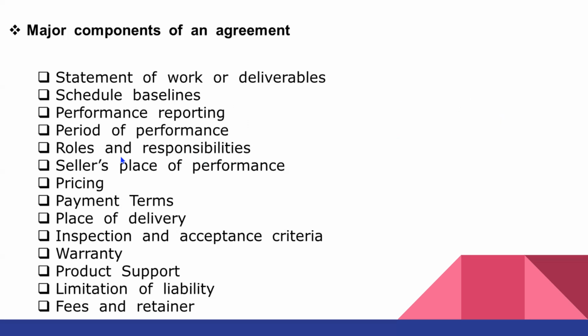Roles and responsibility, of course, this is very important. And if there are several contracts, then we have to make sure that one contract and another contract do not overlap or conflict with one another.